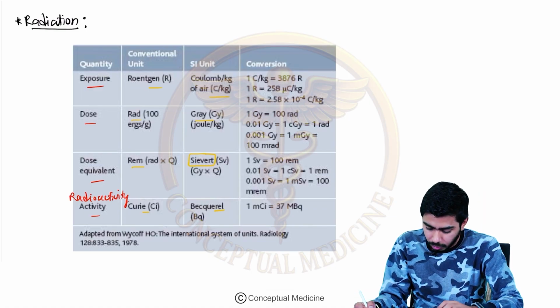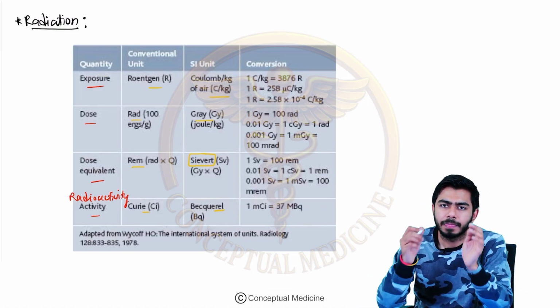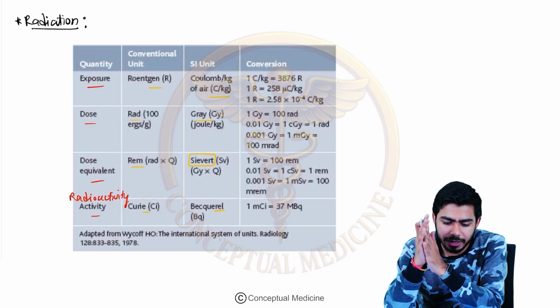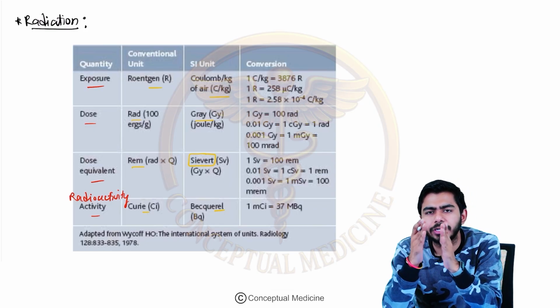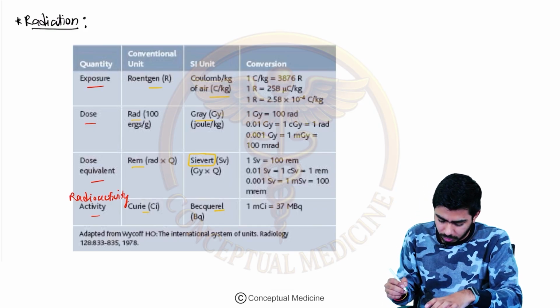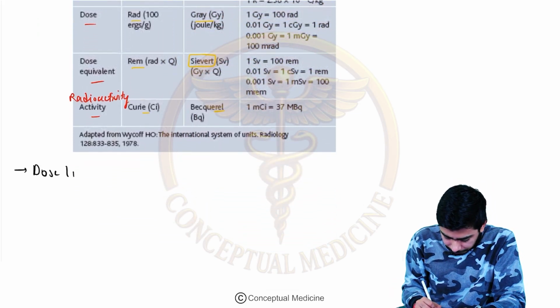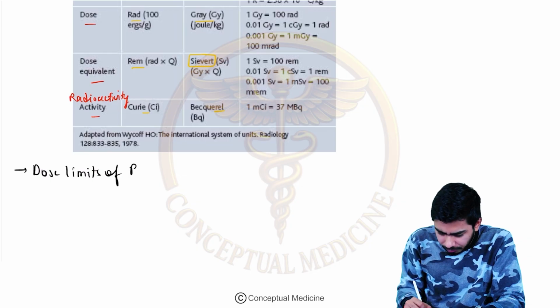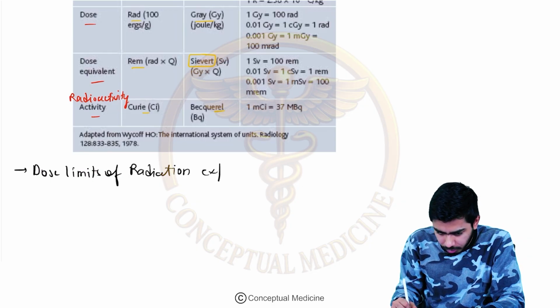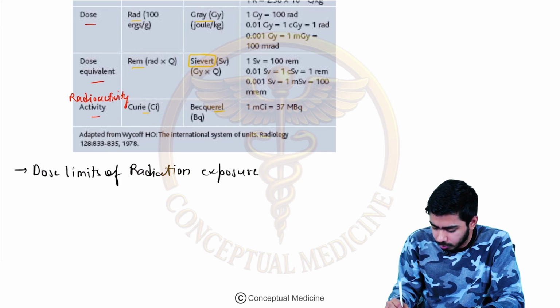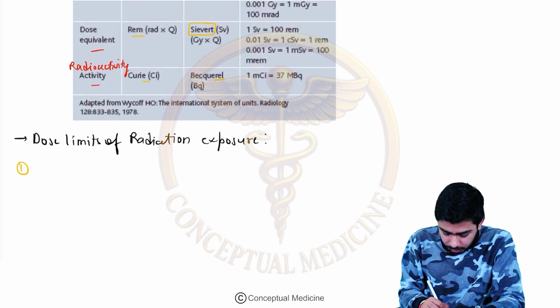Now we shall move on to the most important part over here, that what are the dose limits of the radiation exposure, right? Here we shall talk about the occupational exposure, and the general public exposure. So the very first one, the occupational exposure.